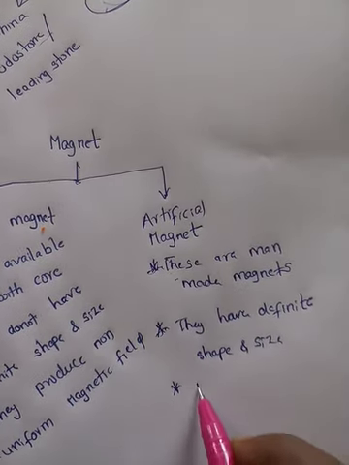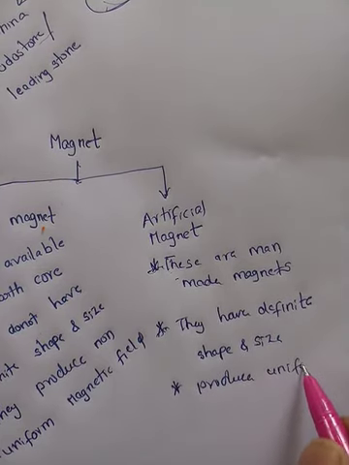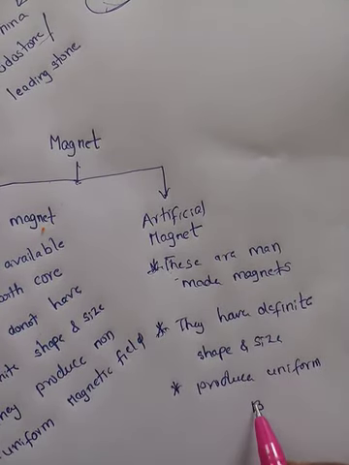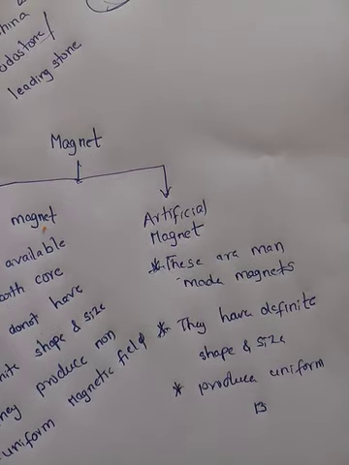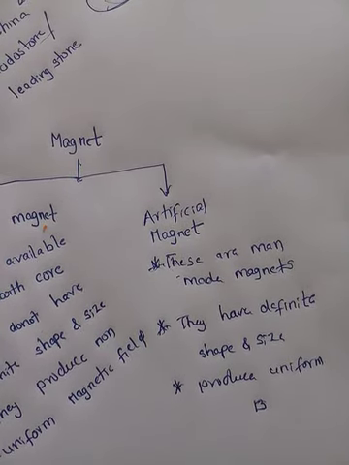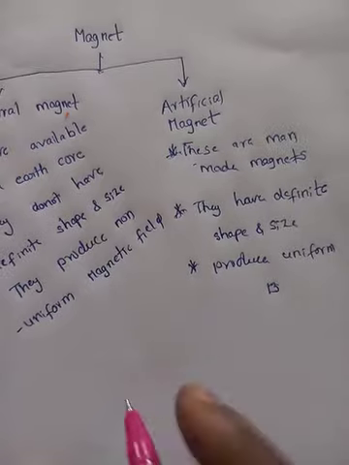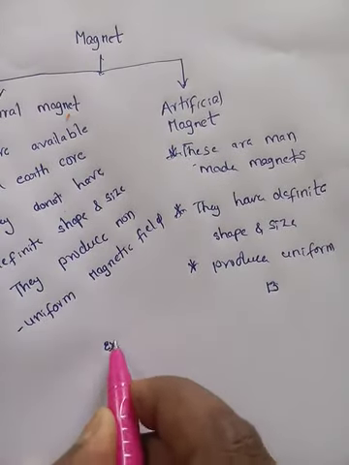If you want, you can create a uniform magnetic field, or a non-uniform magnetic field also, but generally, because they have definite shape and size, they produce a uniform magnetic field.